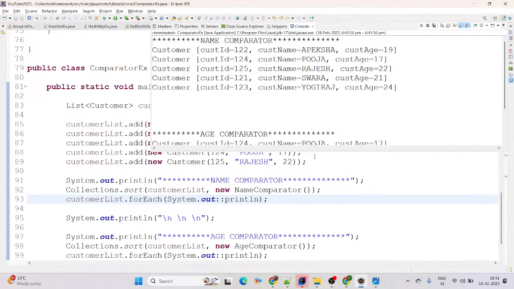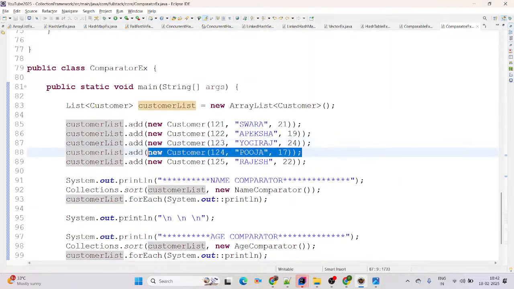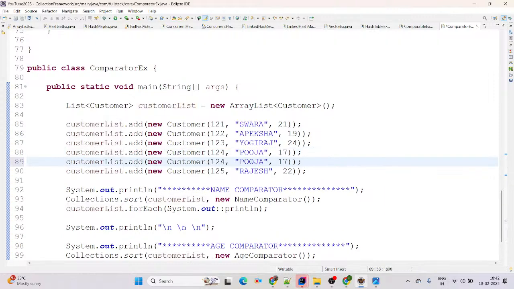Here is our output. First is name comparator, starting alphabetically with Apeksha, then Pooja, Rajesh, Swara, Yogiraj. And the age comparator starts with 17, then 19, 21, 22, 24. If I add one more record, Aparna, then see what happens with the name comparator. Aparna comes first here, right? I am giving the ID as 1001, you can pass any ID, you have freedom. And the age I am giving is 32.